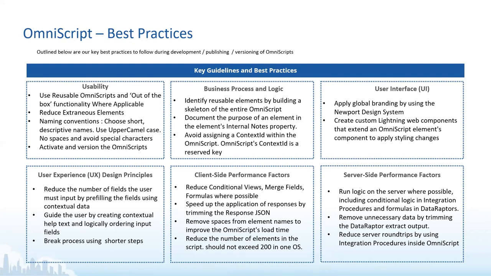So basically, there are certain steps where you feel some of the fields the user might be filling would be generic. So you can use the pre-fill functionality of the OmniScript to fill that data, and then break the process into shorter steps, and that would really help you keep it crisp from the user perspective, because users really love short blocks and short stuff.